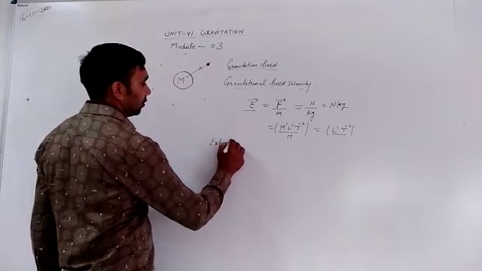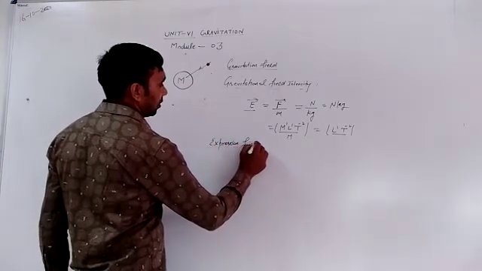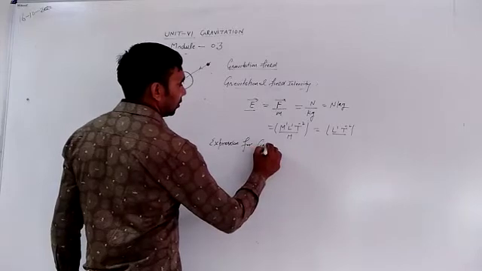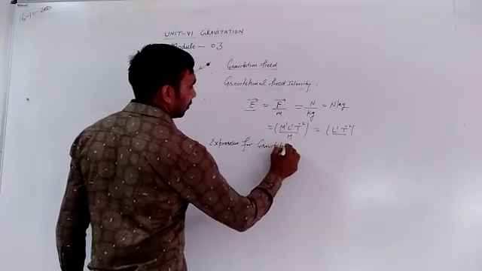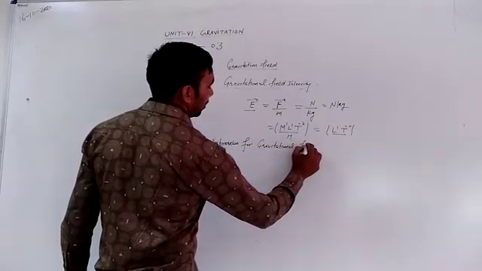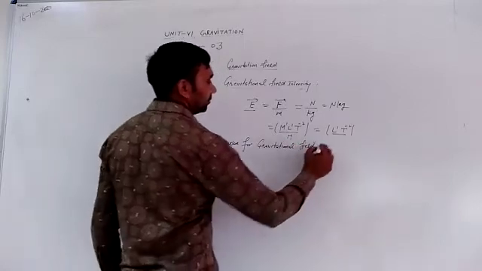Next, expression for gravitational field intensity.